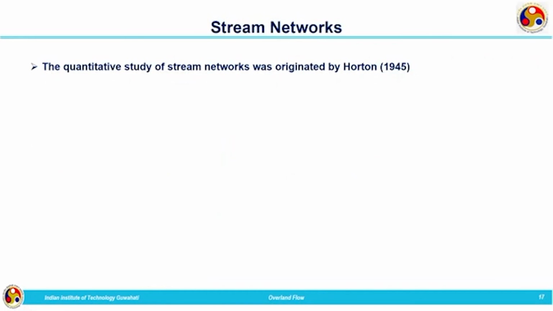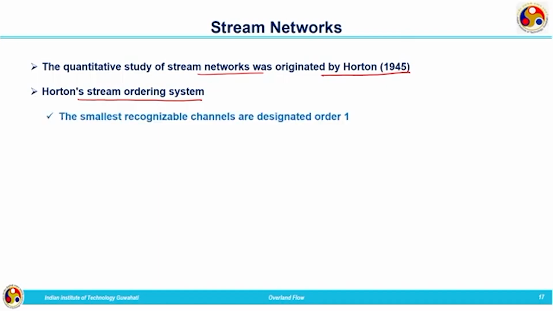Now, we need to understand certain concepts related to stream networks. The quantitative study of stream networks was originated by Horton in the year 1945. It is based on Horton's theory, and we need to understand the terminologies used by Horton, that is the Horton stream ordering system. This is very important as far as watershed hydrology is concerned. In the Horton stream ordering system, the smallest recognizable channel is designated as order 1. In a watershed there will be so many channels present.